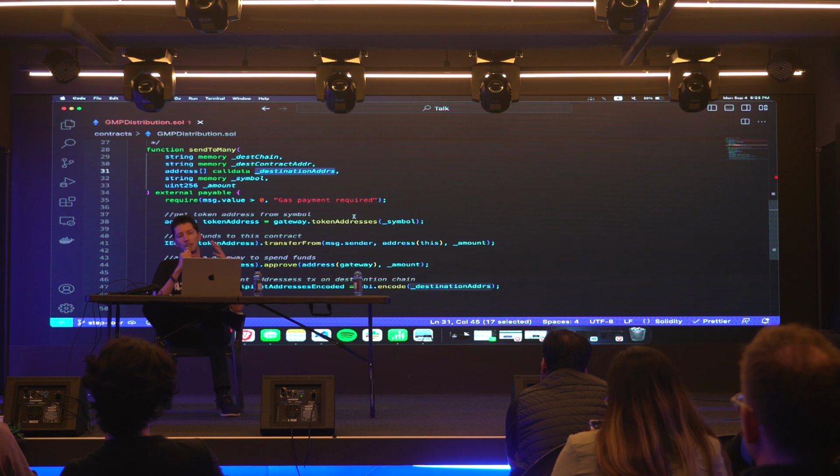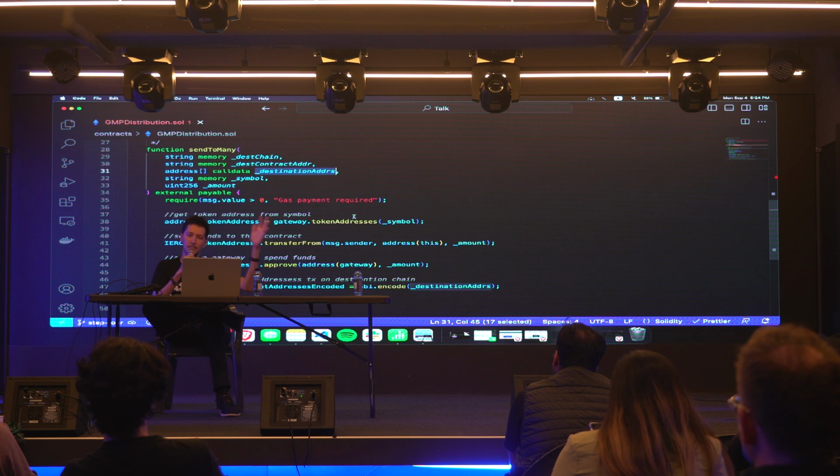So what are we doing here? We are sending an ERC20 token from one blockchain to the other. But remember, what I really wanted to show you guys was general message passing, which is more than just sending a token. It's actually sending a message along with the token. So in this case, the message we're going to be sending is a list of several addresses with the token. And to send that message, we have to encode it. That's what we're doing here.